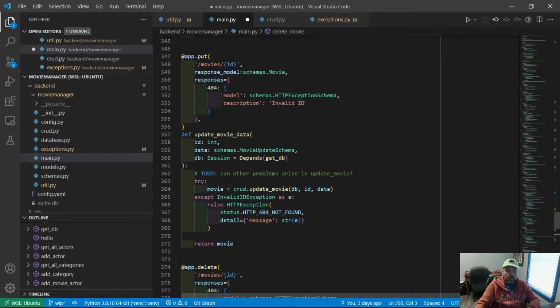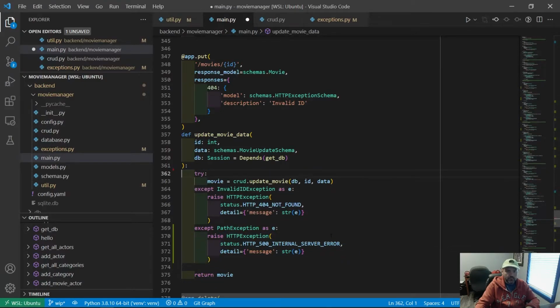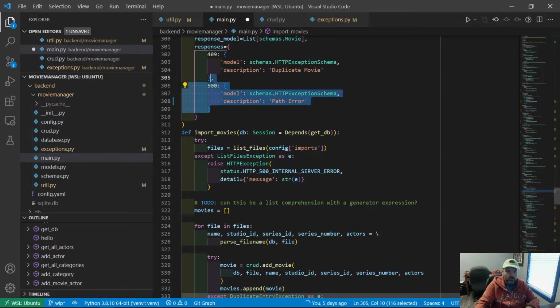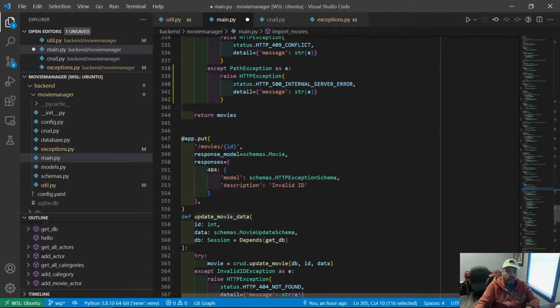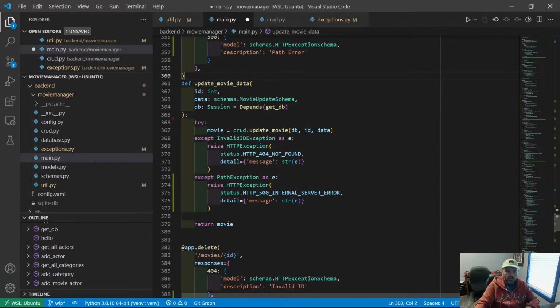Yeah, and I think it's the same thing. We have this path exception right here, and that covers all of the other problems that might happen. So all we have to do is copy the 500 error in our response model. And there we go. We could have one of those.